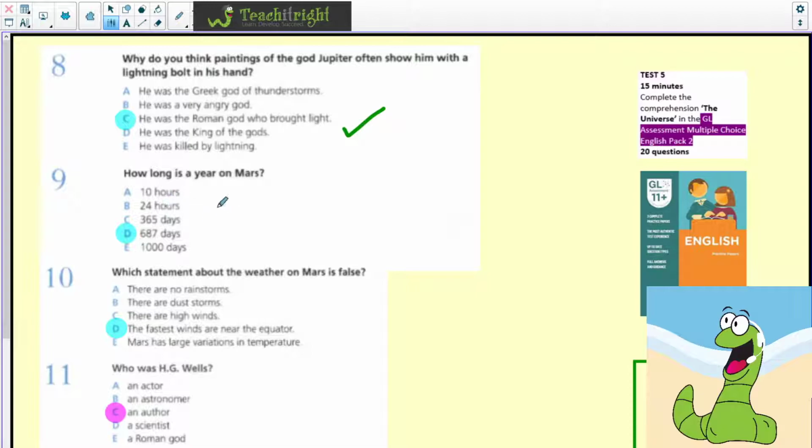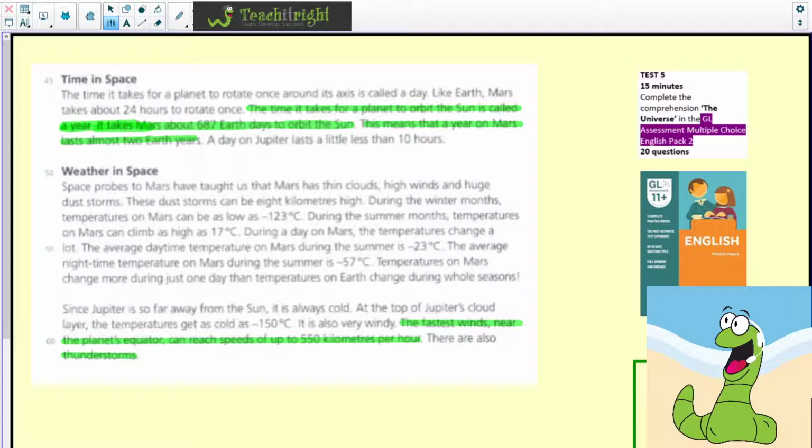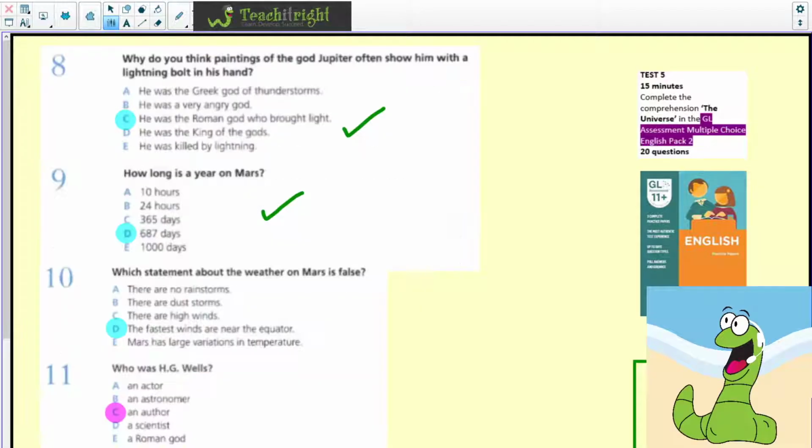Moving on to question 9, how long is a year on Mars? And the answer is 687 days. So again, worth going back to the passage and confirming your answer. It says here, it takes Mars about 687 Earth days to orbit the Sun. It's worth reading the little bit that comes before it. The time it takes for a planet to orbit the Sun is called a year. So again, using all that information to get the answer.